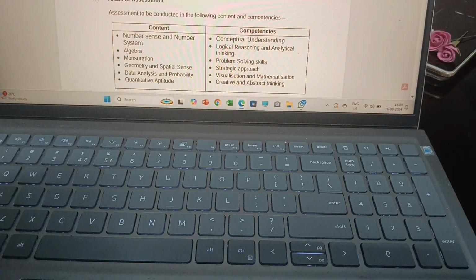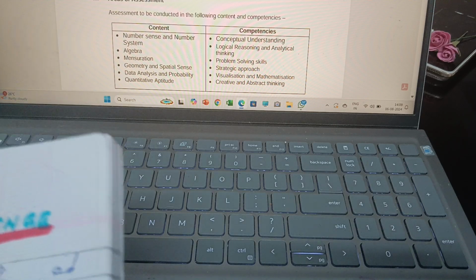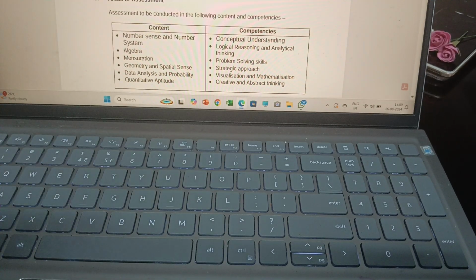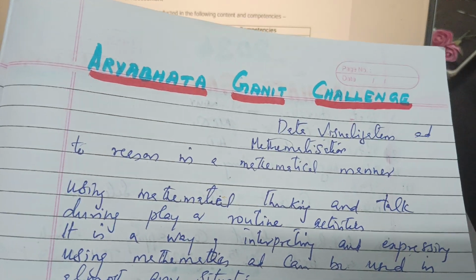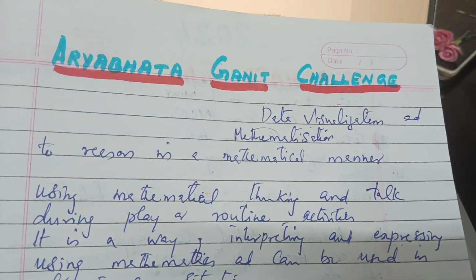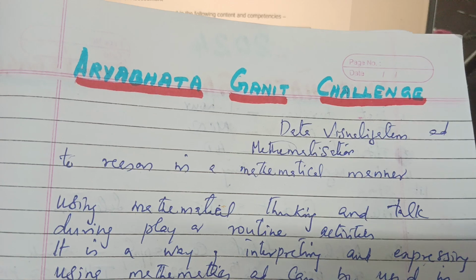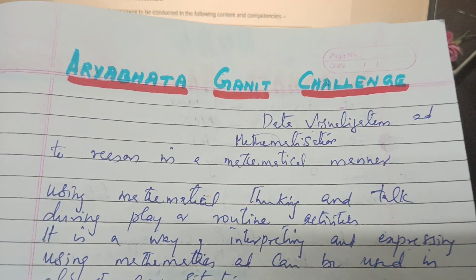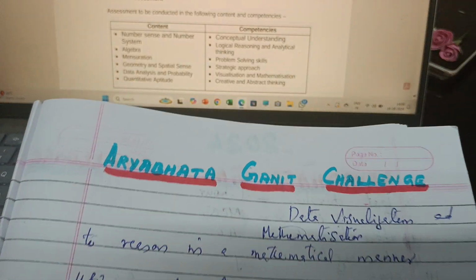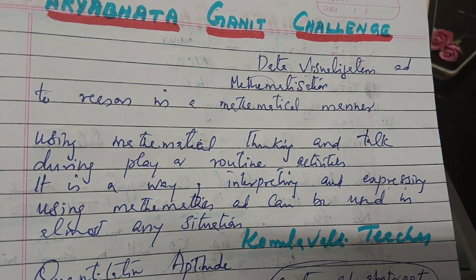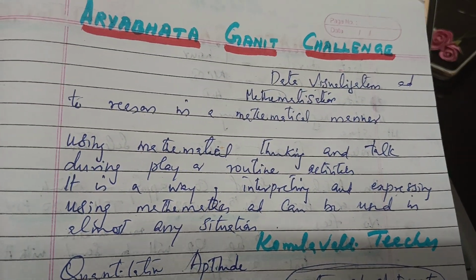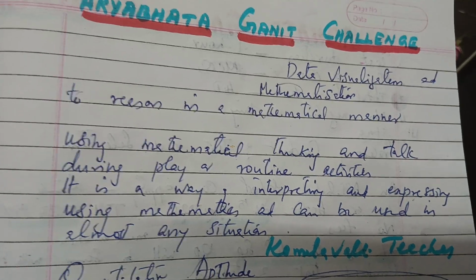Then data visualization. So data analysis and probability, data visualization, and mathematization are the competencies. Data visualization, mathematization, whatever I wrote on the right side, those are the competencies, to reason in a mathematical manner. And geometry, data analysis and probability we have seen. I didn't write about probability or algebra here; almost all of you know that.